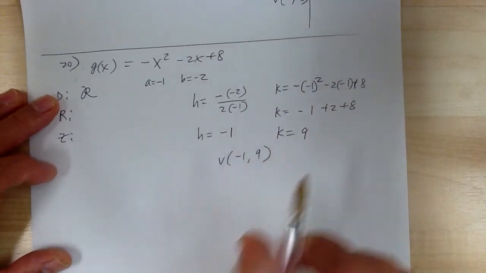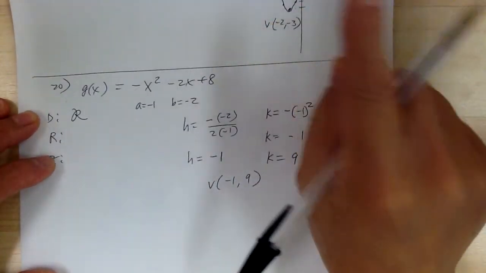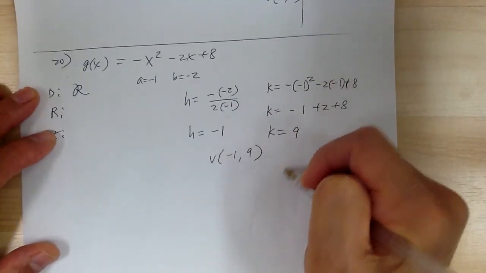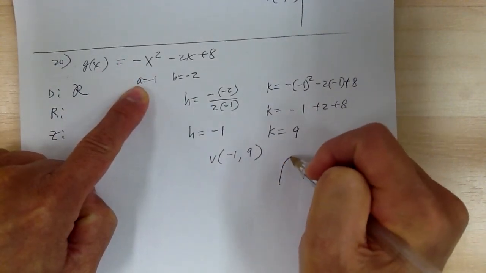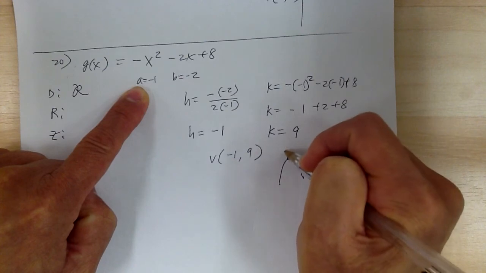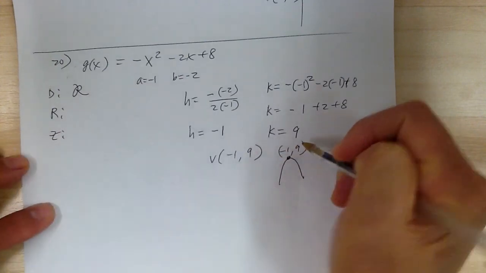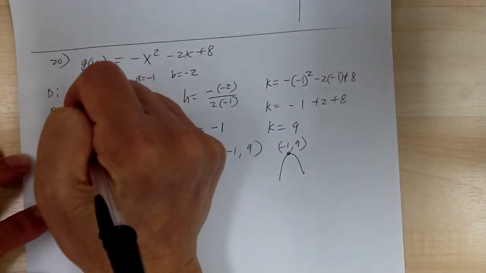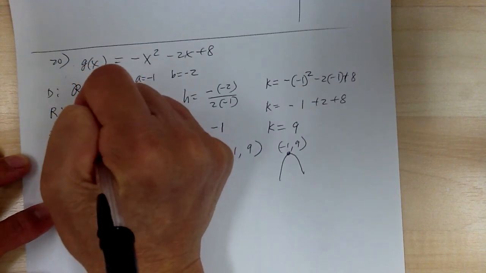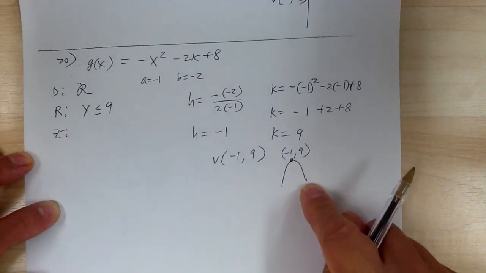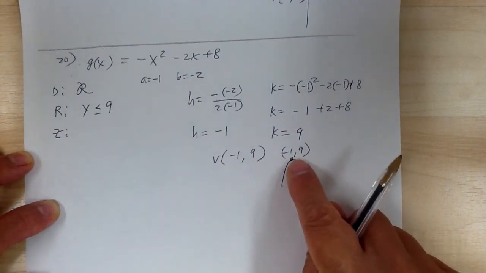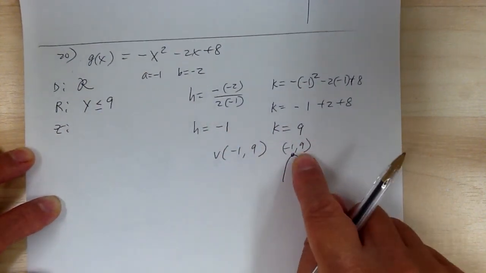If you sketch your graph, they don't ask you for the graph, but you can just go and sketch. Because a is negative, it's going to open downward like this, and this point over here is going to be negative 1, 9. So from here you can see the range is y less than or equal to 9, because it's negative, so it's going to go down. It has a maximum, so y would be less than or equal to 9.